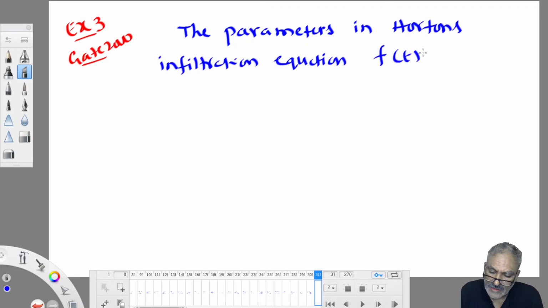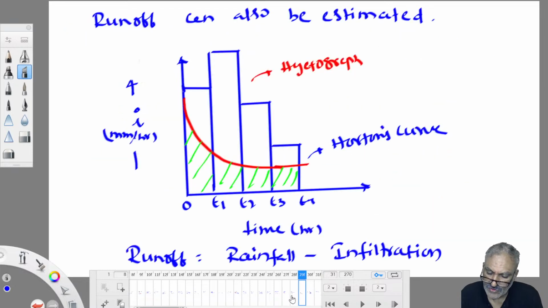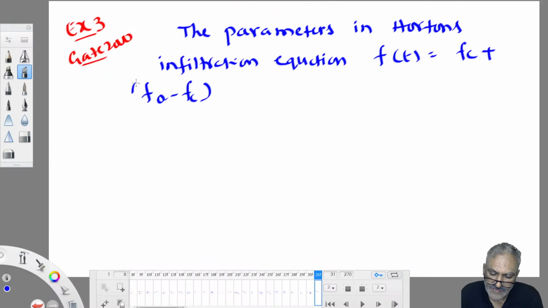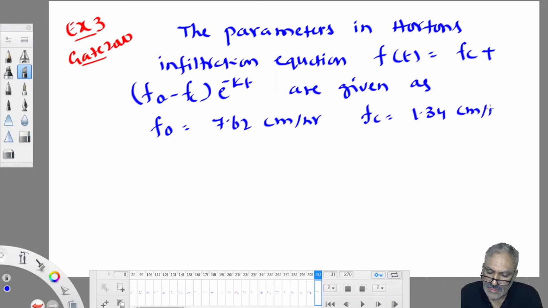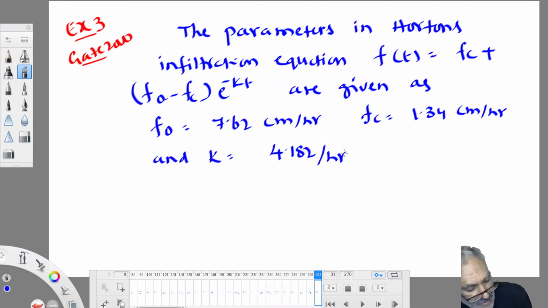He has given Ft is equal to Fc plus F naught minus Fc into e power minus kt, which we took as Fc naught minus Fc. Given: F naught is equal to 7.62 centimeter per hour, Fc is equal to 1.34 centimeter per hour, and K is equal to 4.182 per hour. K is known as the infiltration rate constant.